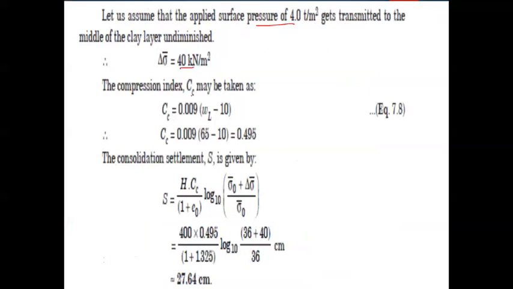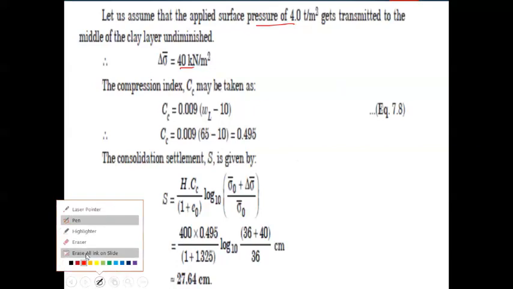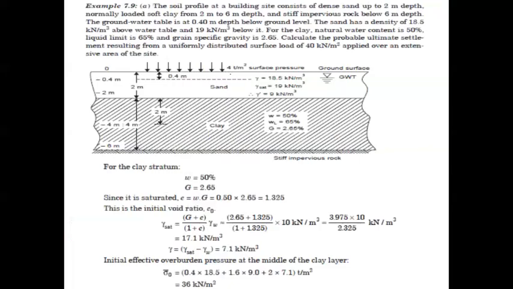So what he has considered in this particular problem is that the total 4 ton per meter square acting here is the same 4 ton per meter square acting at the midpoint.